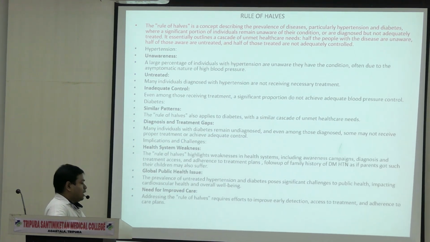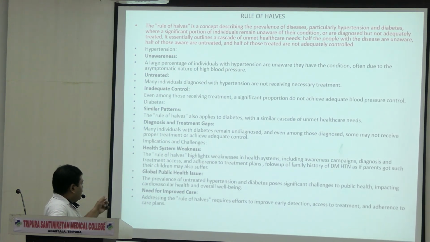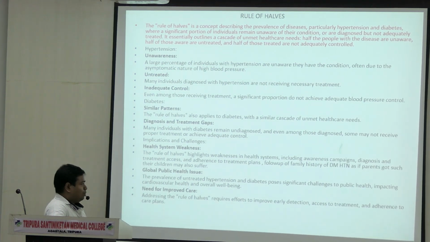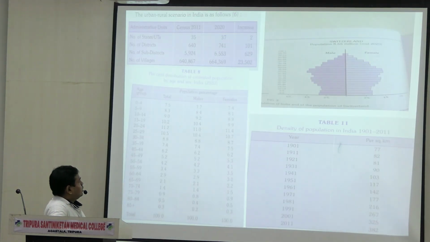And it is getting also a top position in hypertension. See, need for improved care. Rule of halves requires effort to improve. Early detection is very important. Access to treatment and adherence to care. Okay? See, these things are not that important.